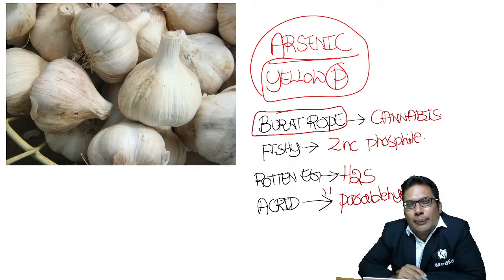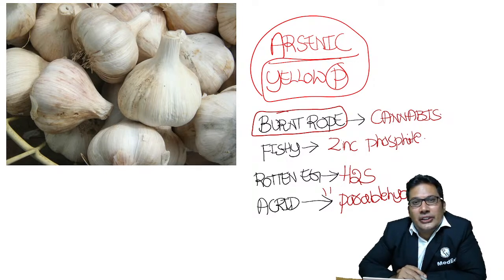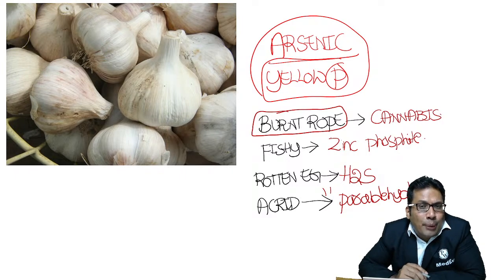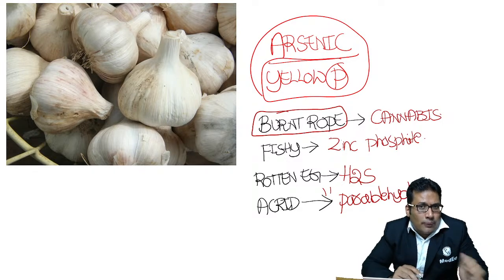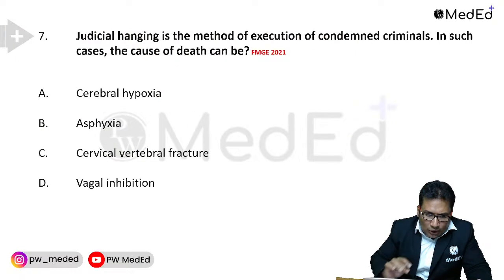What are the preparations of cannabis? Ganja, charas. Hookah, we call it hookah, that is nothing but ganja. Charas, hashish, bhang, hashish oil, mazoon. All are preparations of cannabis. We'll discuss that tomorrow. Good answer.